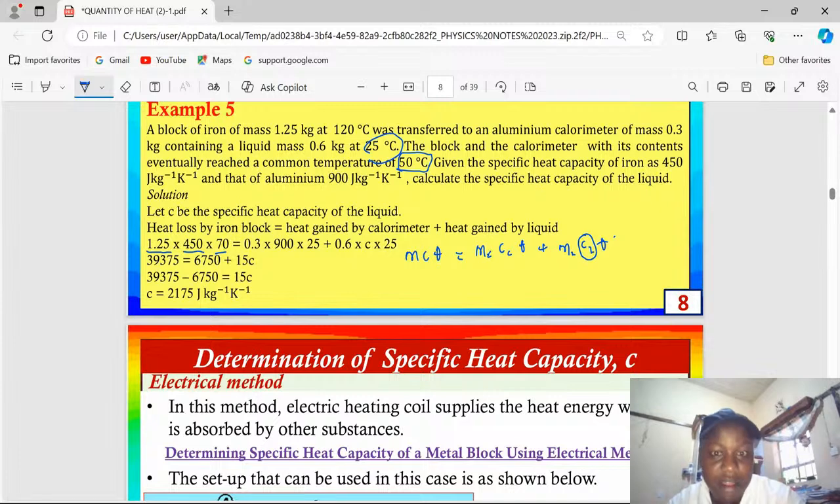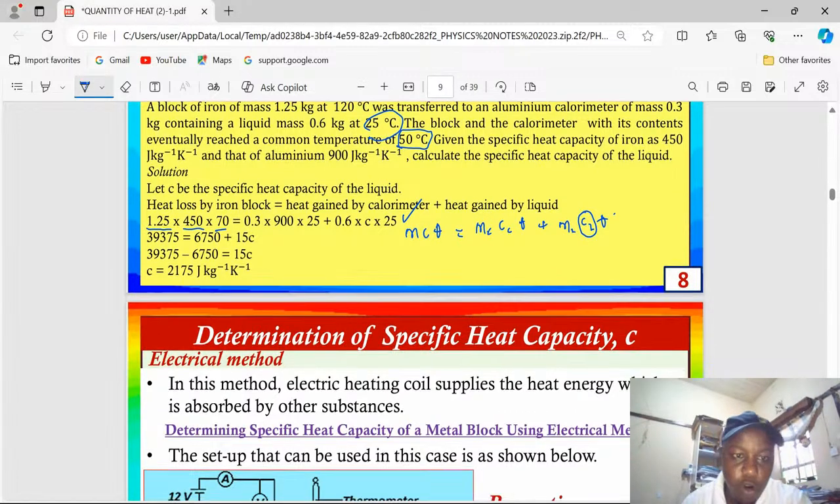Then plus the liquid, which has a mass of 0.6, times the unknown specific heat capacity, times 25, also the change in temperature. When you compute and follow through, you are going to get the specific heat capacity of this liquid as 2175 joules per kilogram per Kelvin.